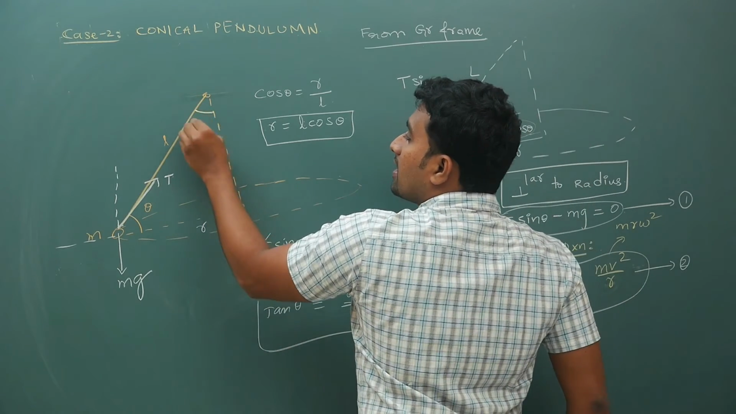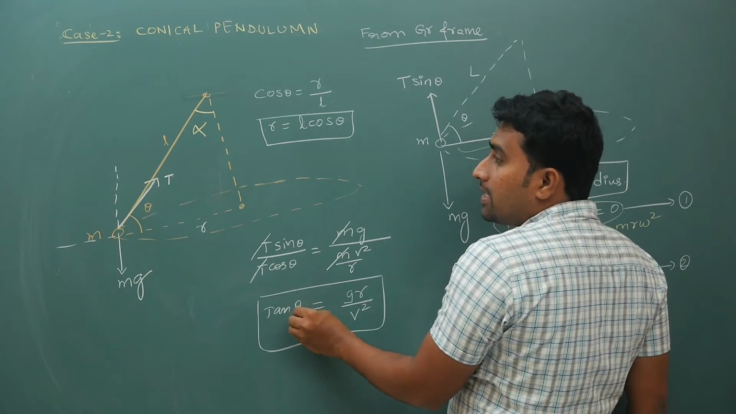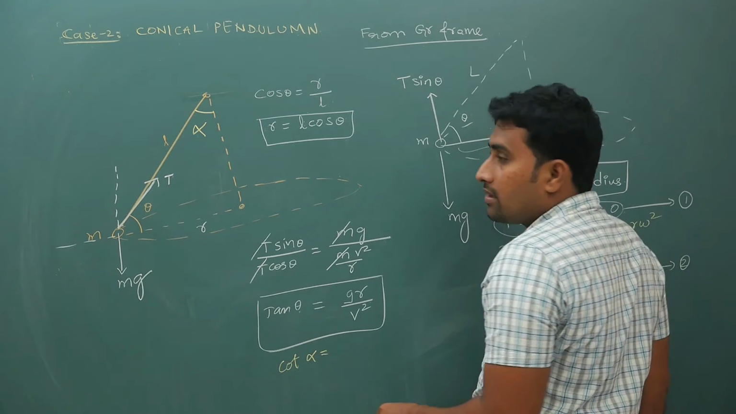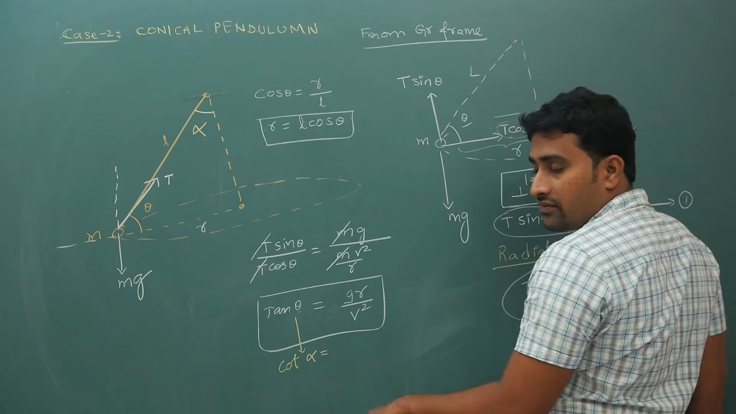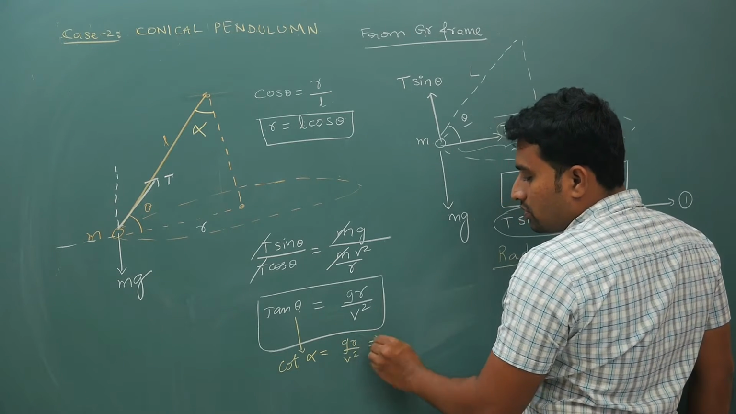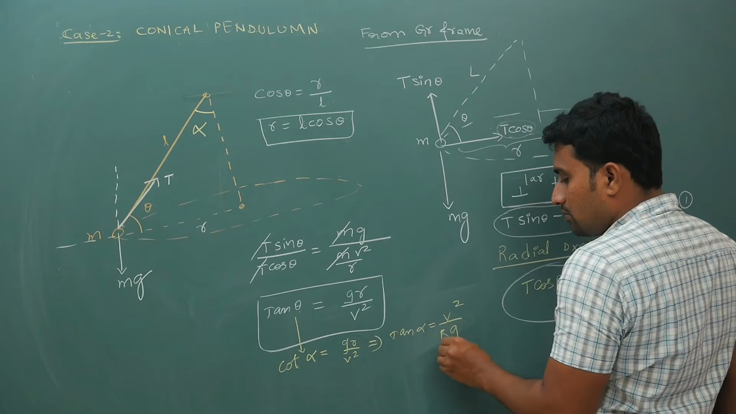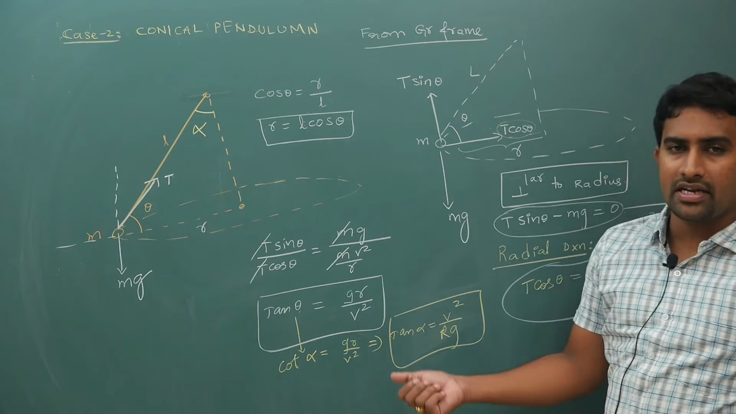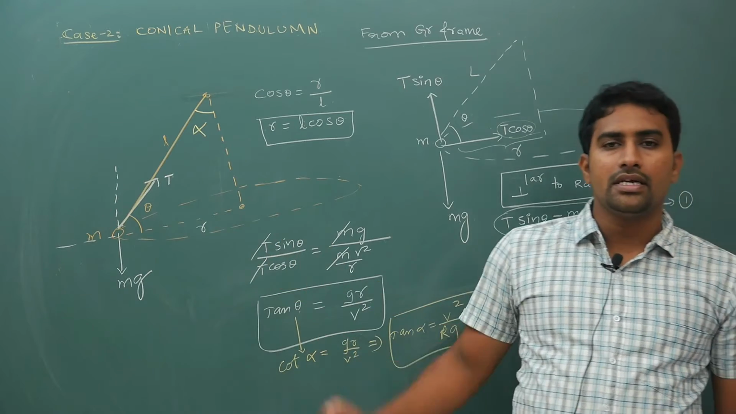In some books this angle they will take, let us say it is alpha. If you take tan alpha, your theta will be 90 minus alpha. Tan of 90 minus alpha is cot alpha. So tan of theta is tan of 90 minus alpha, which is cot alpha. Cot alpha is rg by v square. If you do the reciprocal, 1 by cot alpha, tan alpha, will give you v square by rg. In books you will see this expression. Tan alpha is equal to v square by rg. Tan of 90 minus theta is cot theta. Cot theta is 1 by tan theta. So this expression you will see in the books.